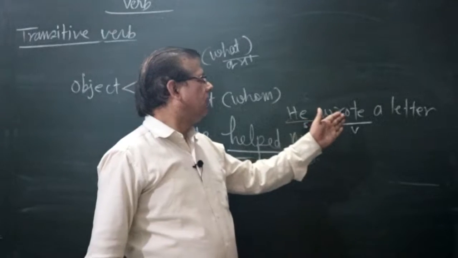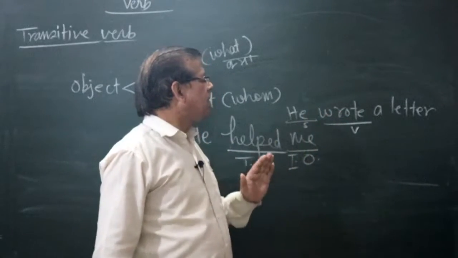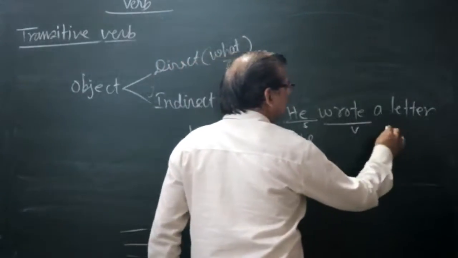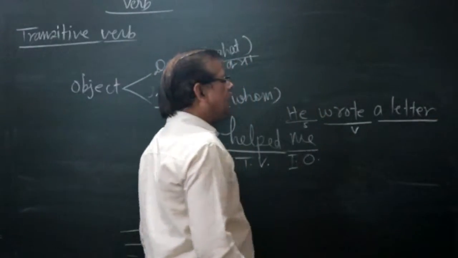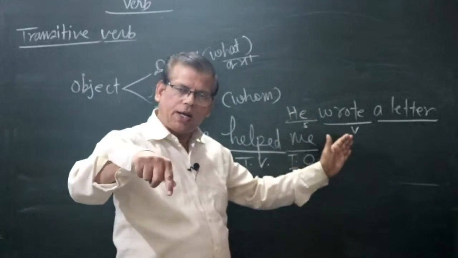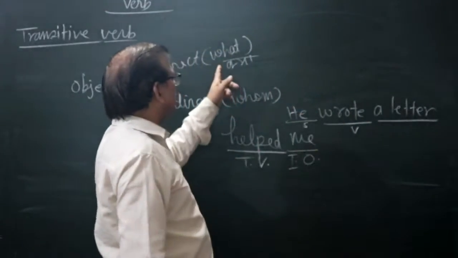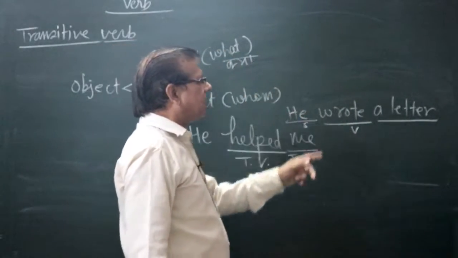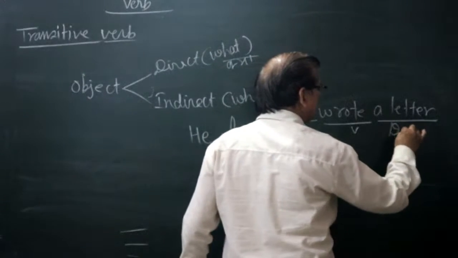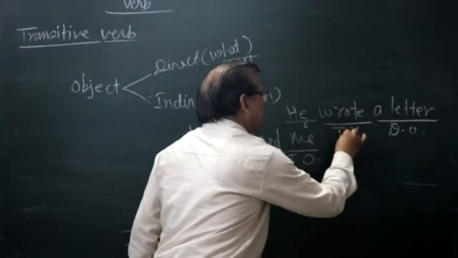This verb is transitive or intransitive? This verb wrote, after this comes a letter. A letter is the answer of the question what? What did he write? You will get the answer a letter. A letter is the answer of the question what? So a letter is a direct object. So the verb is a transitive verb.